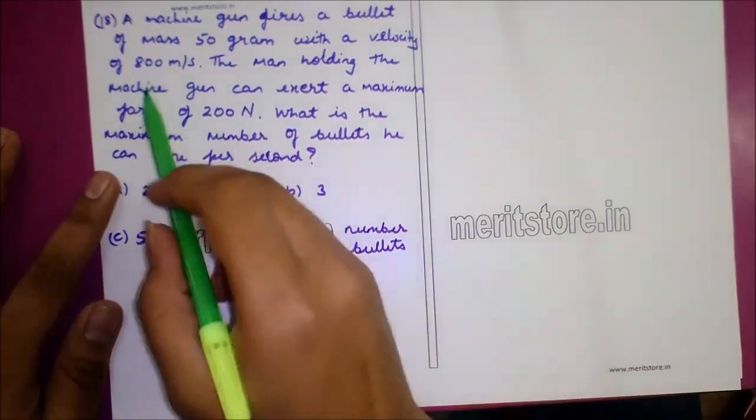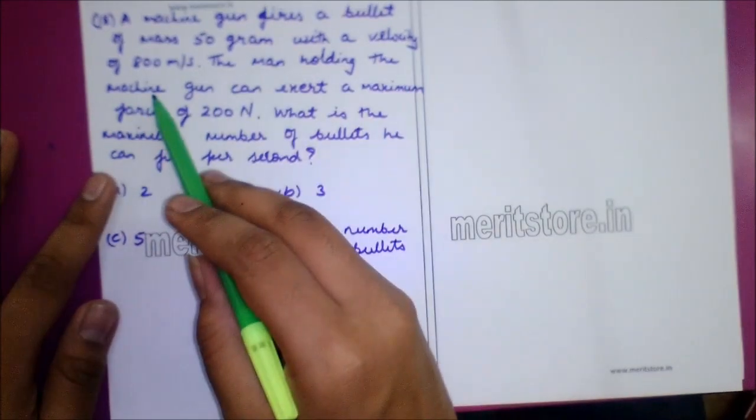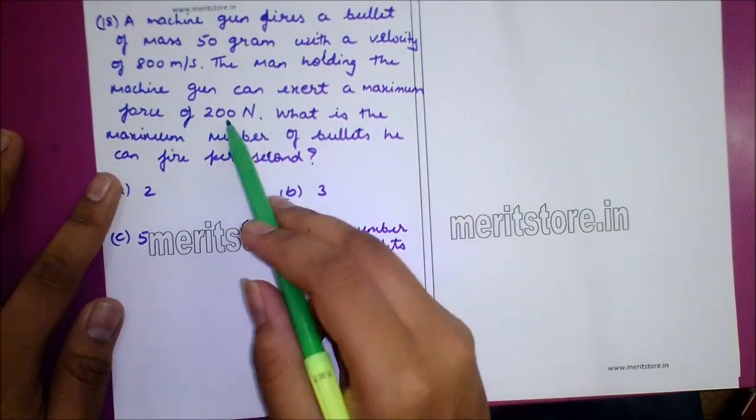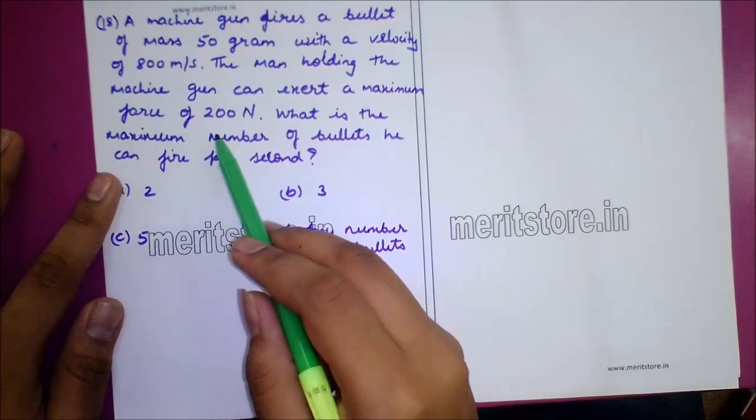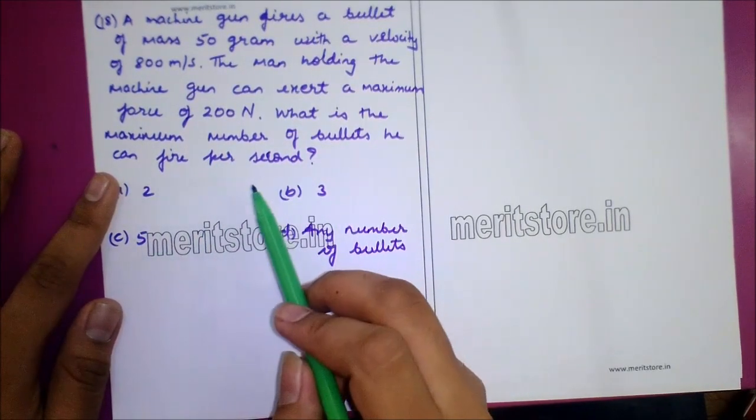So option D, 480 Newton, is the correct answer. Question number 18. A machine gun fires a bullet of mass 50 gram with a velocity of 800 meter per second. The man holding the machine gun can exert a maximum force of 200 Newton. What is the maximum number of bullets he can fire per second?